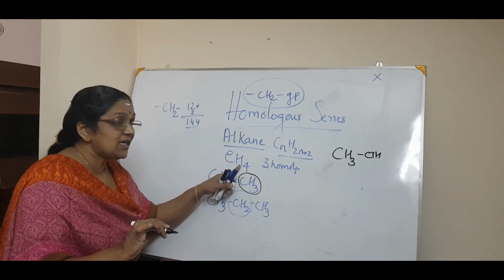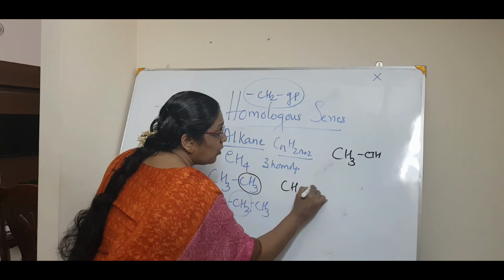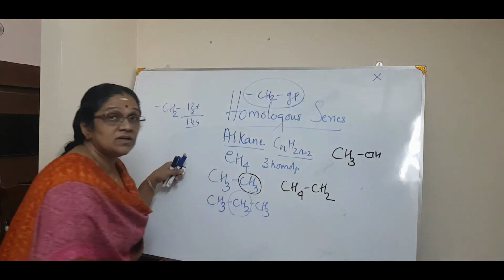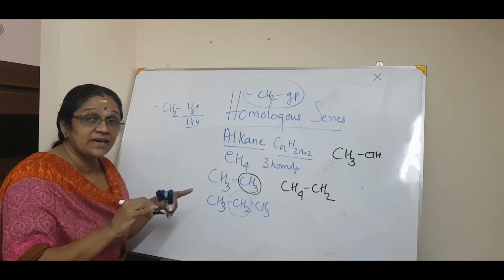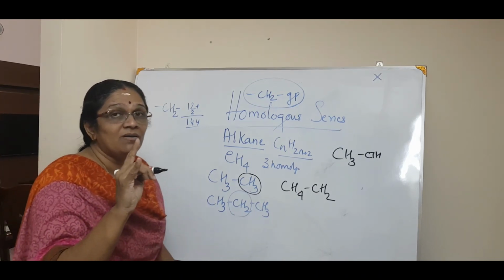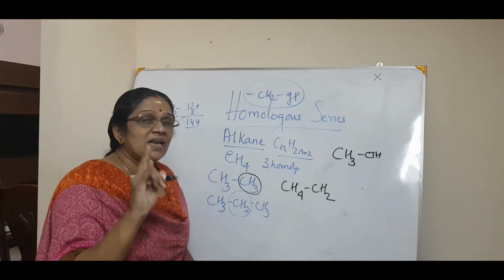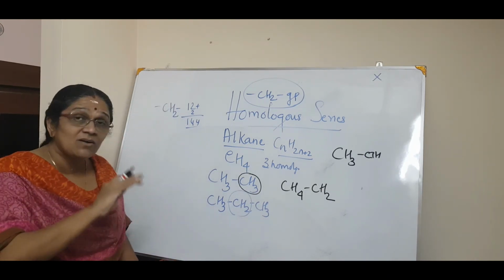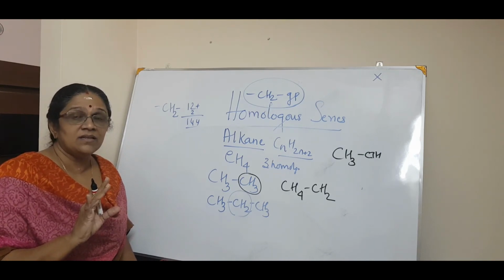See, in CH4, you can't have a compound like CH3CH2. No. You have to get the valency correct. That's why I already told you, whenever you write an organic compound, first you see whether the valency of carbon is satisfied or not. Otherwise the compound doesn't exist at all. Isn't it? That's why.